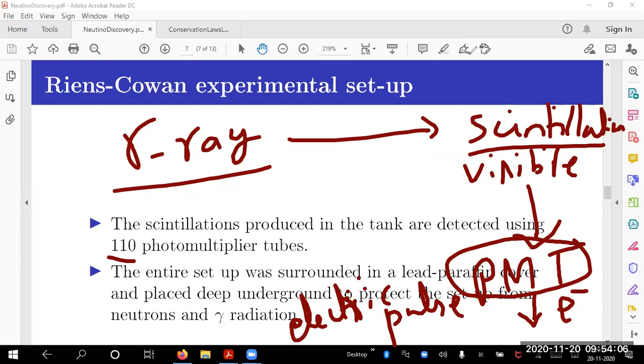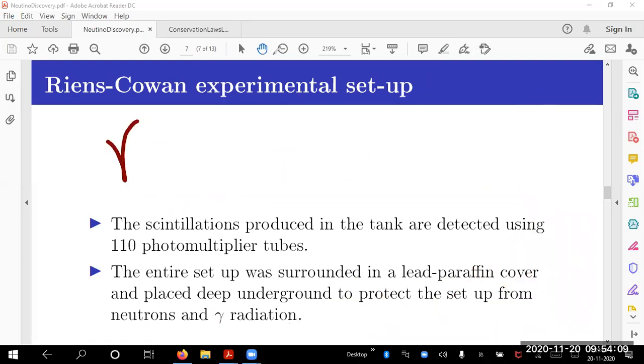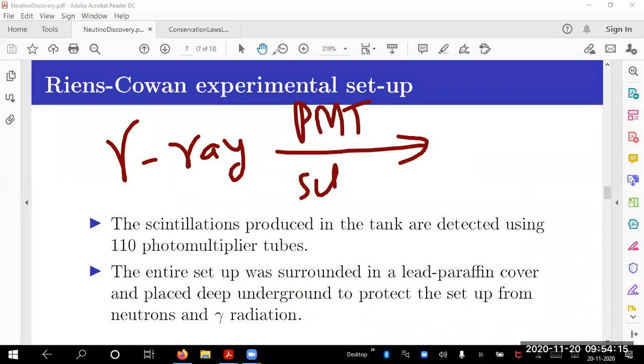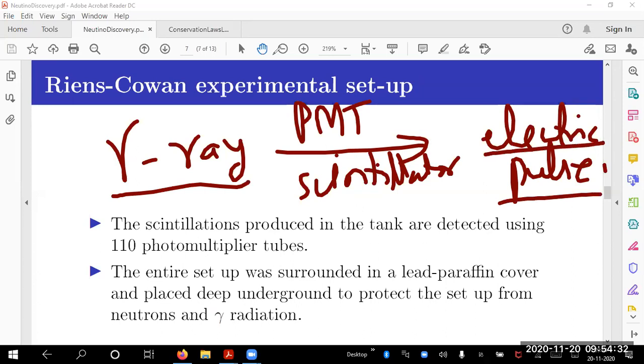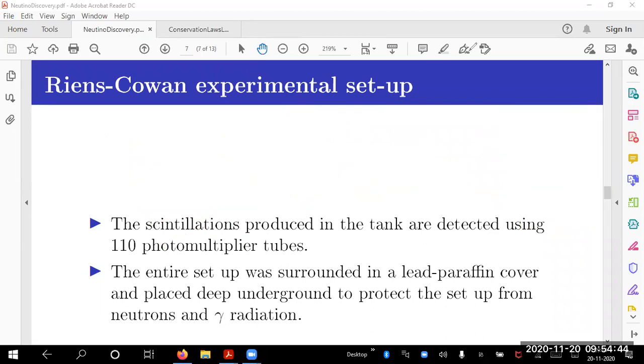So I want to tell you, in every detection process of gamma rays, a gamma ray becomes an electric pulse with the help of a scintillator and photomultiplier tube. I'm not writing all that because you will study it in your detector theory. What I want to use here is that detection methods depend on the gamma ray being detected by an electric pulse of appropriate height. If the gamma ray energy is small, the electric pulse height is also small, etc. So I will only say gamma ray detection is done with the help of a photomultiplier tube. It is known to us, let us say.